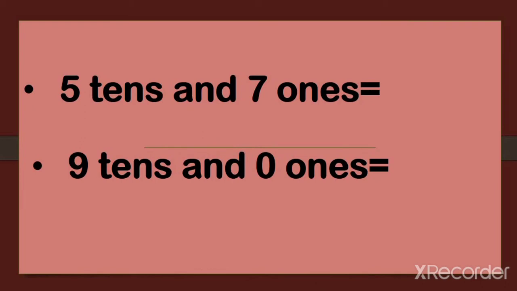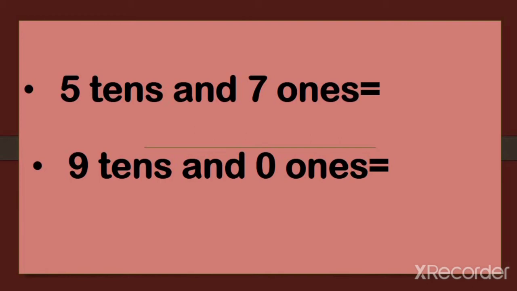Now we have 5 tens and 7 ones. What is the meaning of 5 tens? 5 tens means 50.